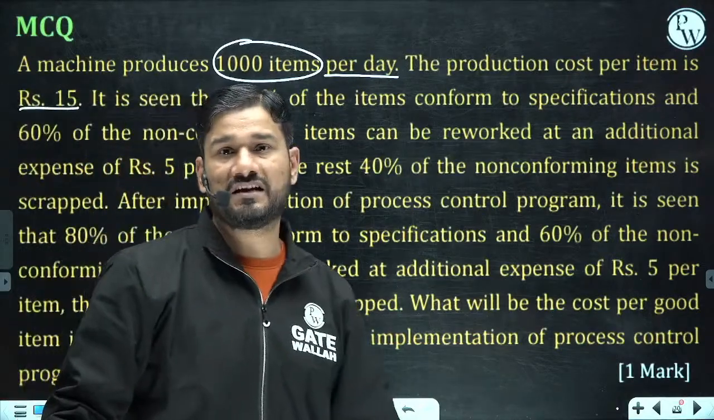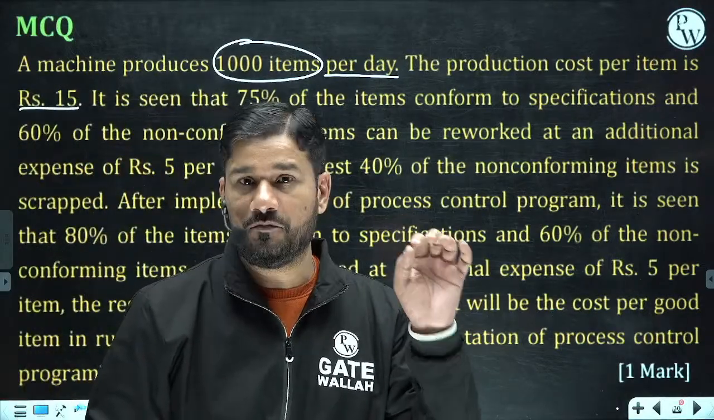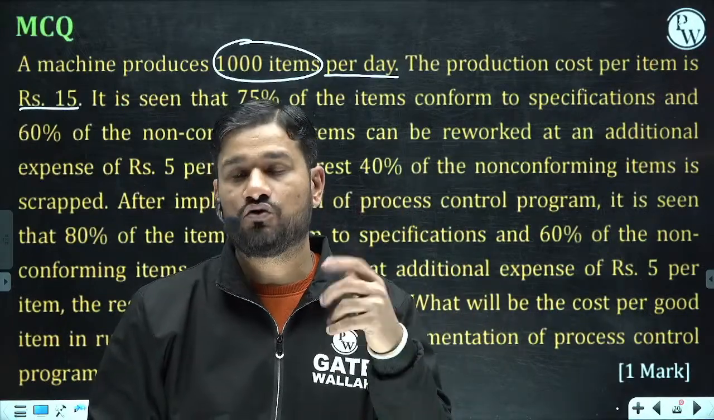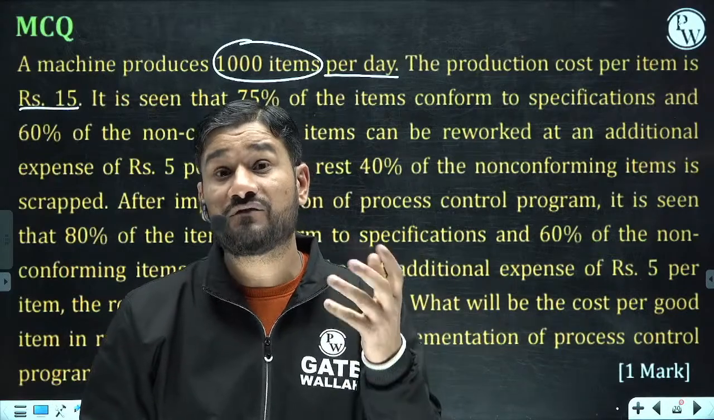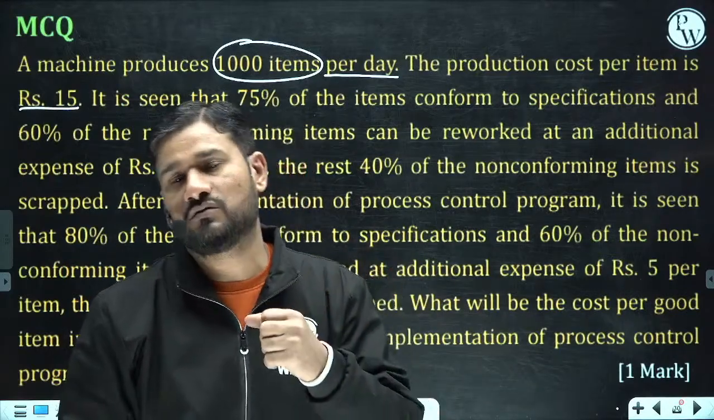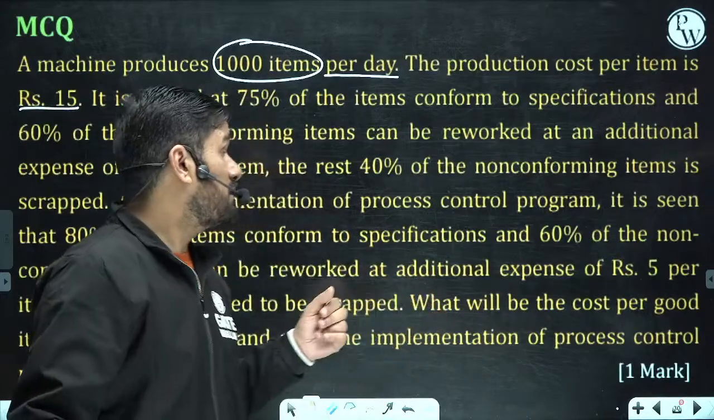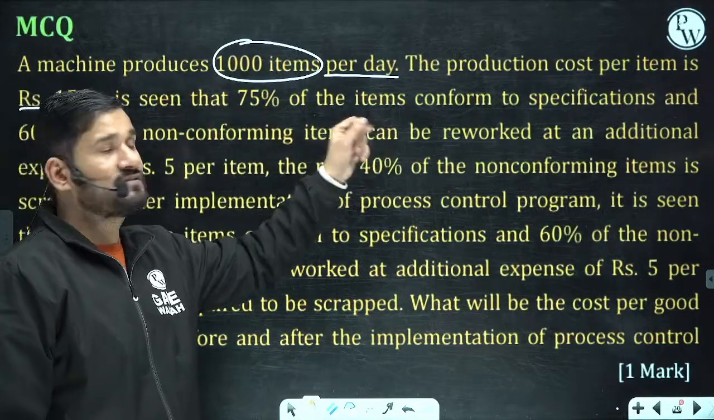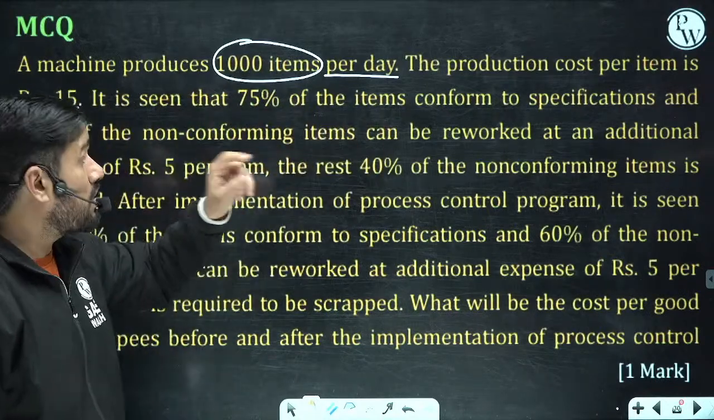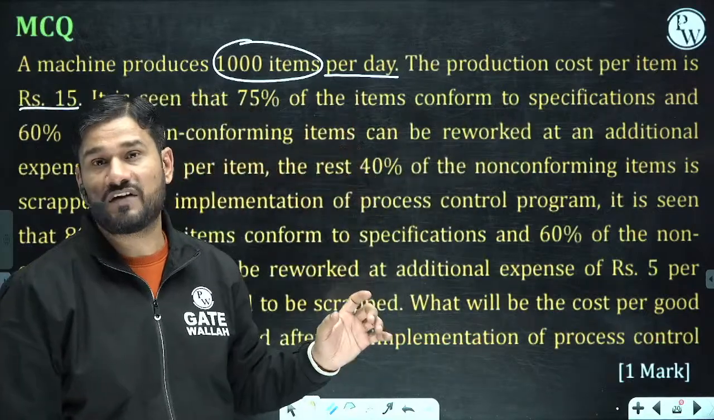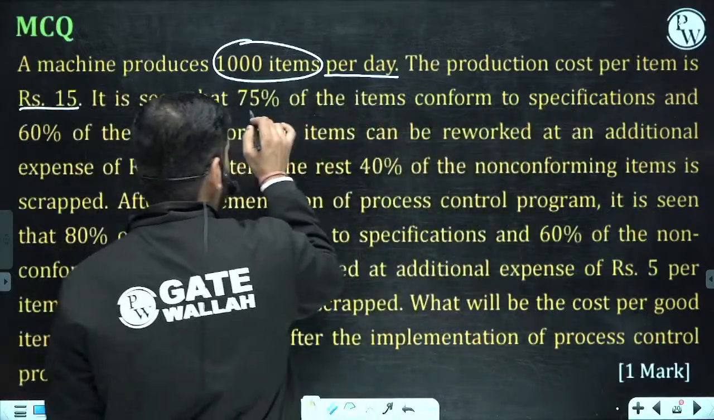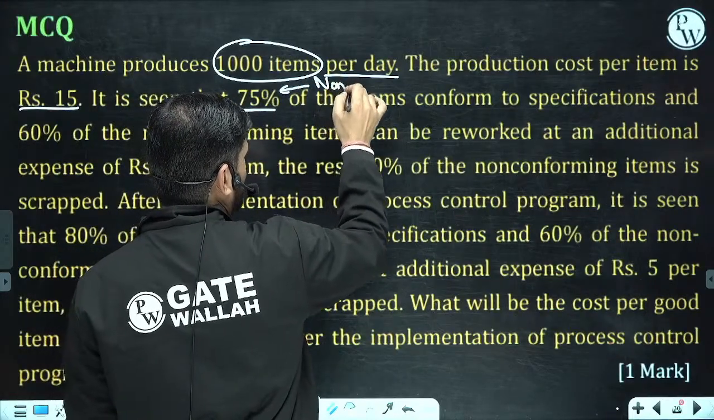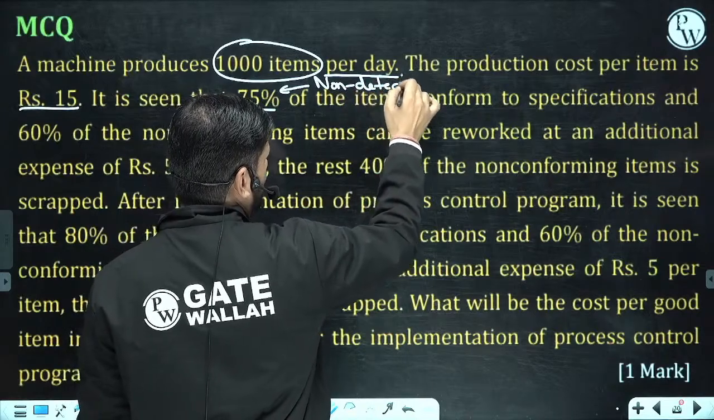See, whether that will be defective or non-defective, first of all, I have purchased the raw material. I put that on the machine, and the total cost to produce the final item is 15 rupees, including material cost. Now what is happening? Out of those 1000 items, 75% items conform to the specification, means they are non-defective. Conforming to a specification means whatever specification was required, we are meeting that. So 75% are non-defective.